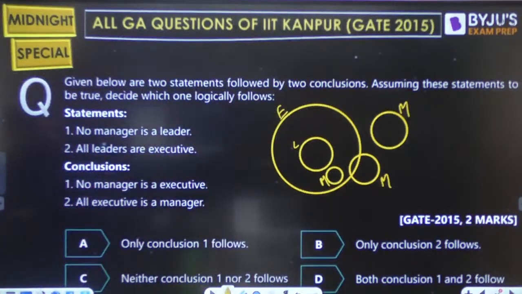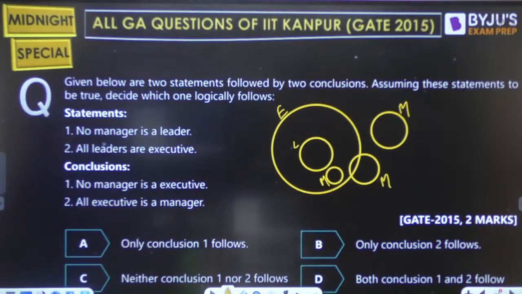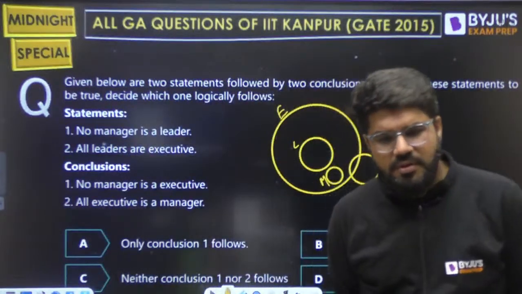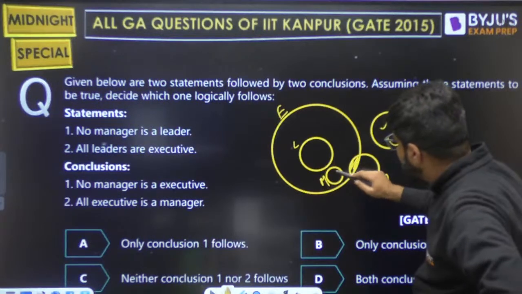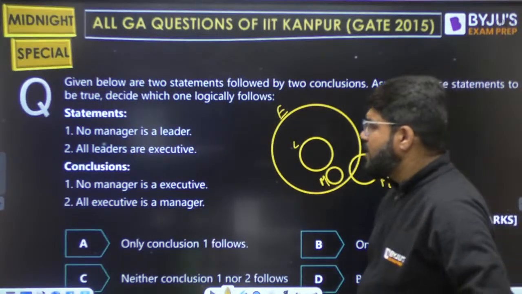Now let's read the conclusion. No manager is an executive. Can I conclude this? No manager is an executive. Here some managers may be executives, yes, maybe all of the managers are executives. So this cannot be concluded.